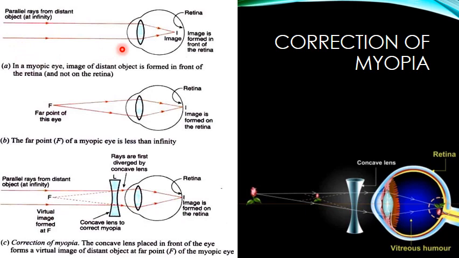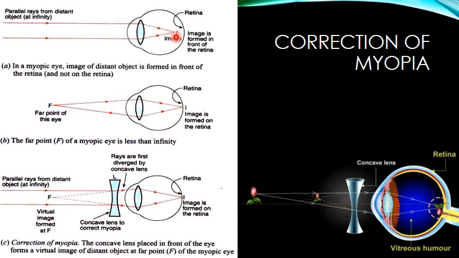In this figure, it shows an eye having the defect called myopia, which is also called short-sightedness. It can also be called nearsightedness. In this case, you can see the parallel rays of light coming from infinity, that is, from the distant object, are converged to form an image in front of the retina. You can see the image is formed in front of the retina but not on the retina, isn't it? So this condition is called myopia.